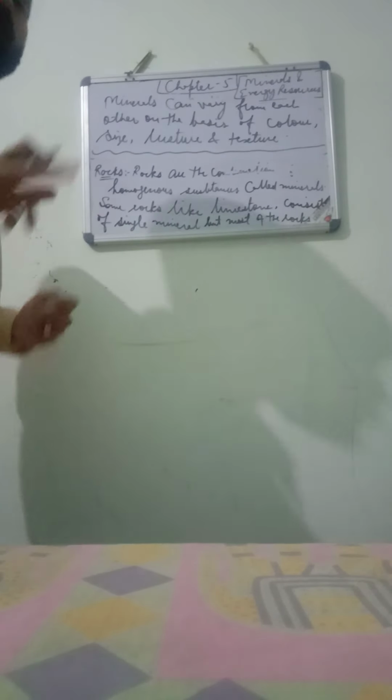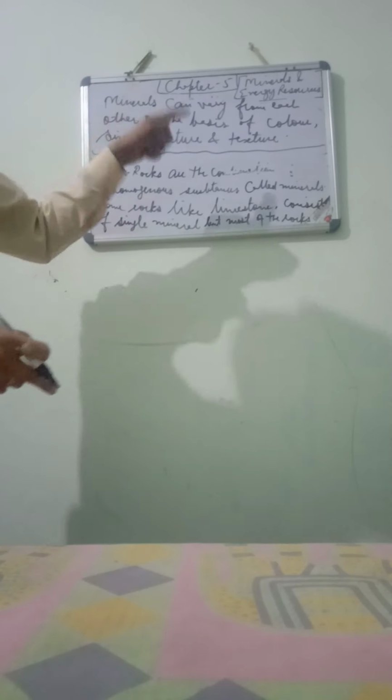No. Okay, minerals can vary from each other. They can be of different size. They can be of different size, color, luster, and texture. Okay, ji. Chalo. Next.